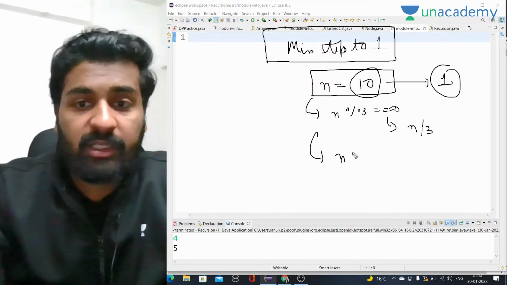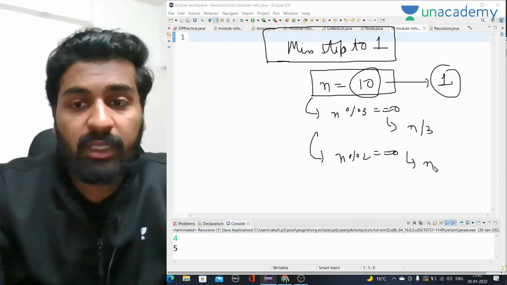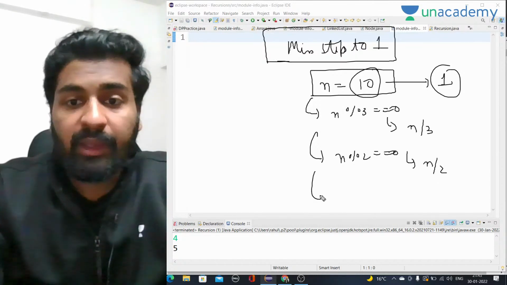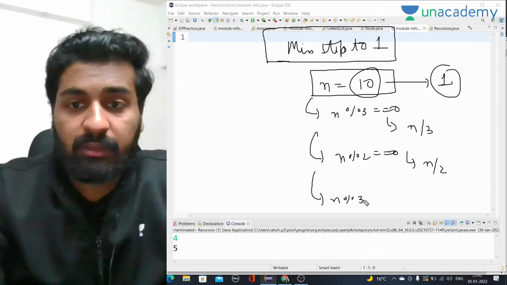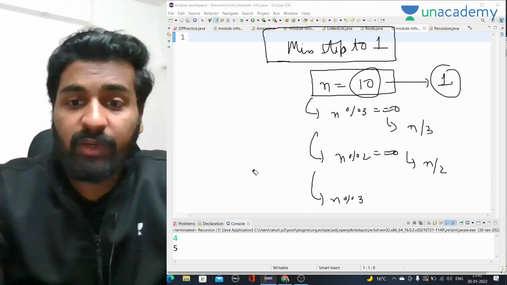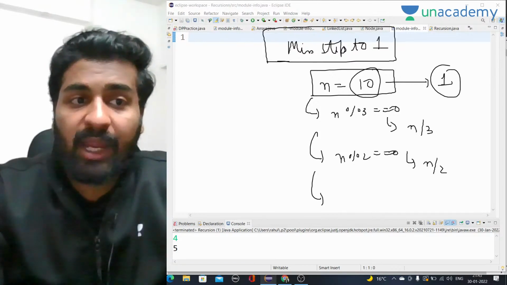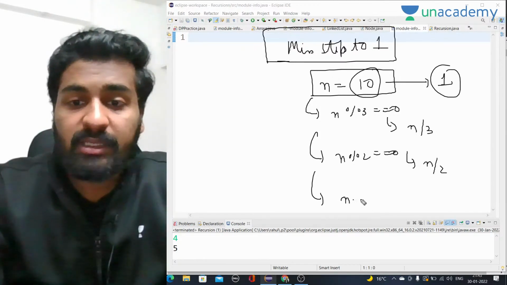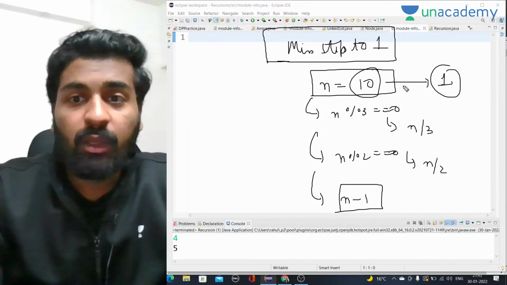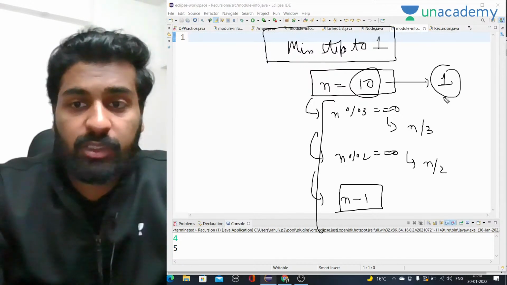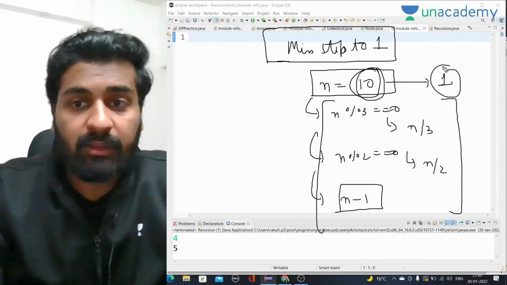Second condition is, if n is divisible by 2, we can make the number n by 2. Otherwise, one condition is always true, that we can subtract 1 from the number. Using these 3 conditions, we have to make this 10 equal to 1.